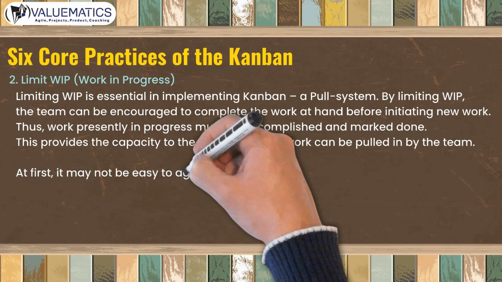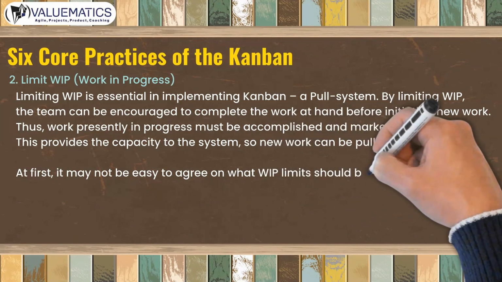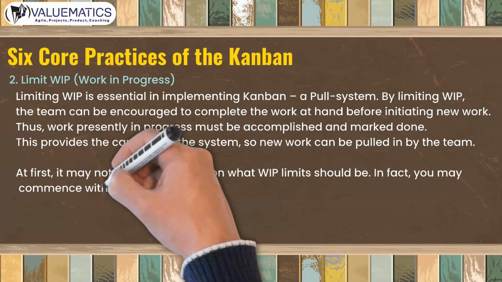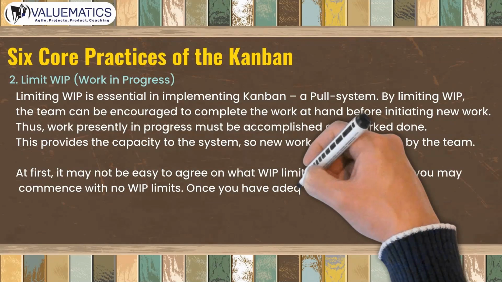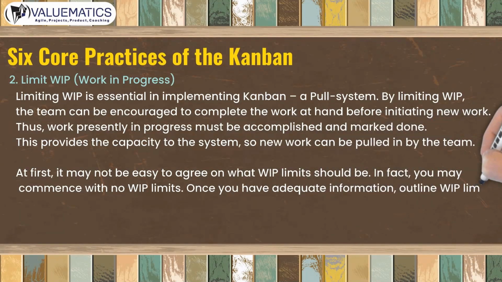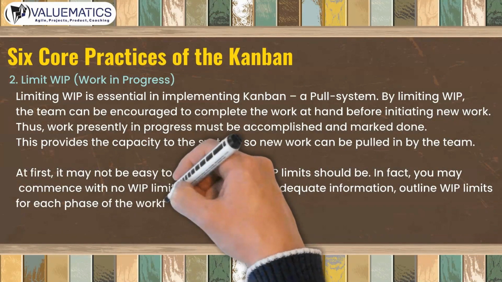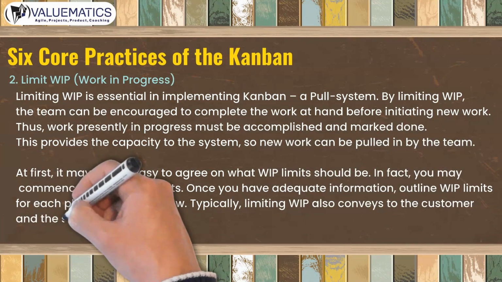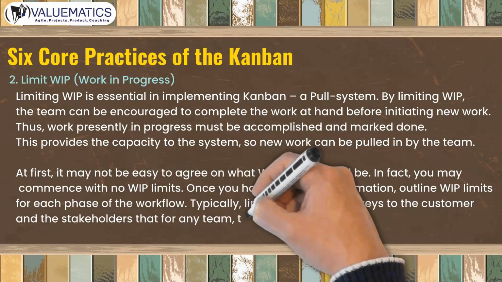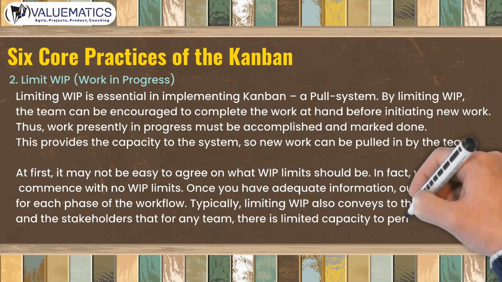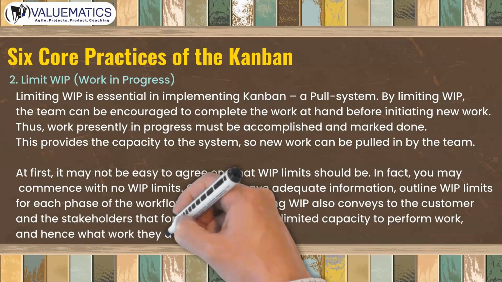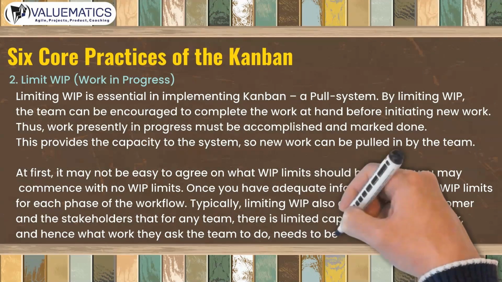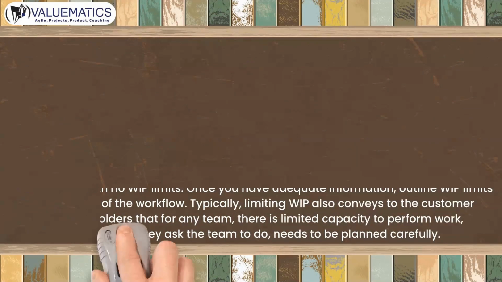At first, it may not be easy to agree on what WIP limits should be. In fact, you may commence with no WIP limits. Once you have adequate information, outline WIP limits for each phase of the workflow. Typically, limiting WIP also conveys to the customer and the stakeholders that for any team, there is limited capacity to perform work, and hence what work they ask the team to do needs to be planned carefully.